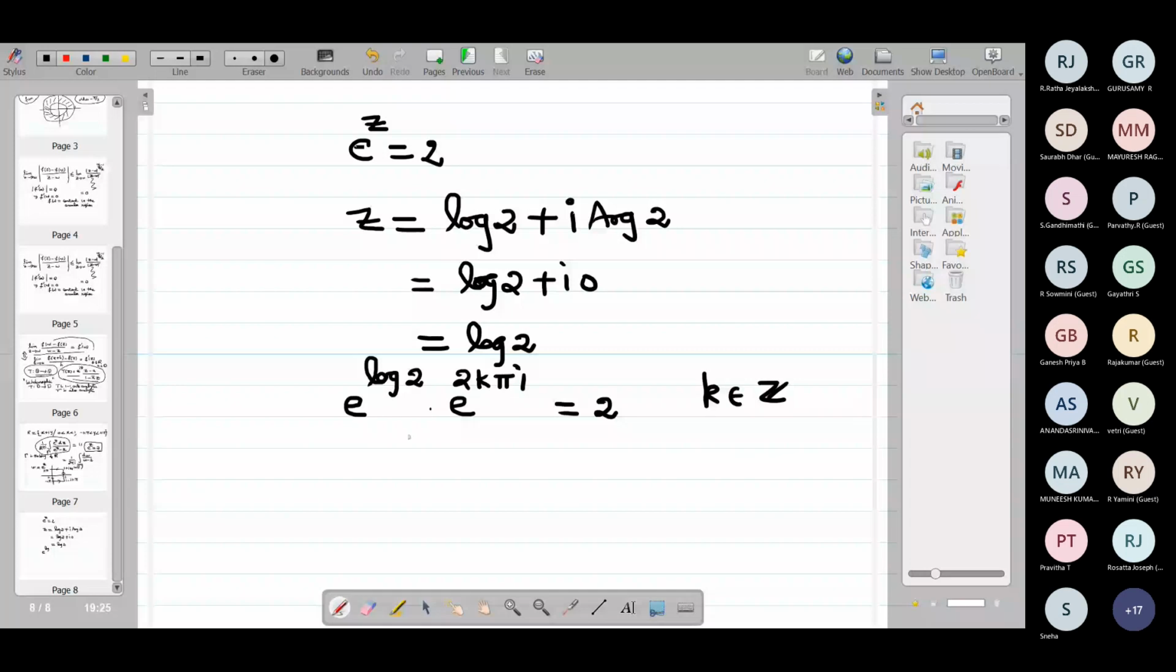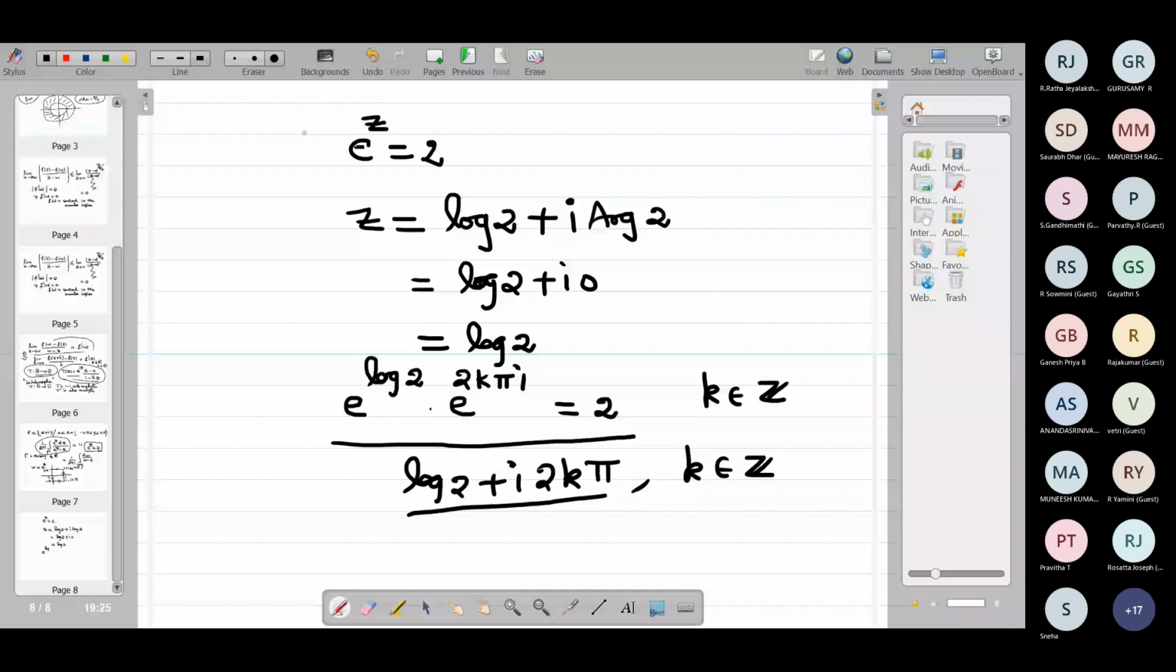So what are all the general solutions? It is log 2 plus I times 2k pi where k belongs to Z. This is the general solution of this equation. These are the entire solutions of this equation. So how many solutions do you have in the entire complex plane? Infinitely many. Very good.